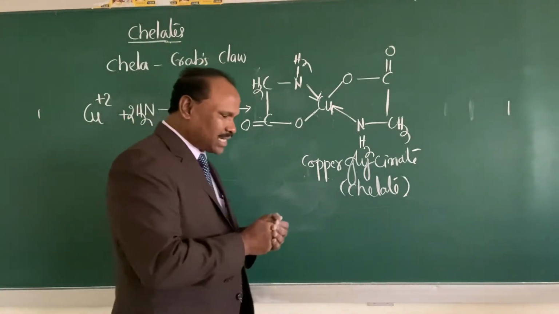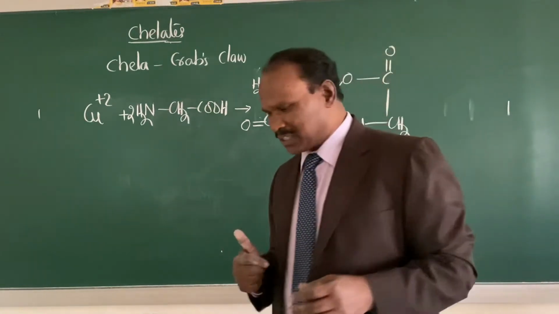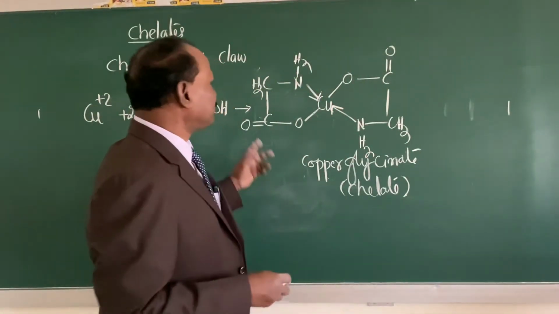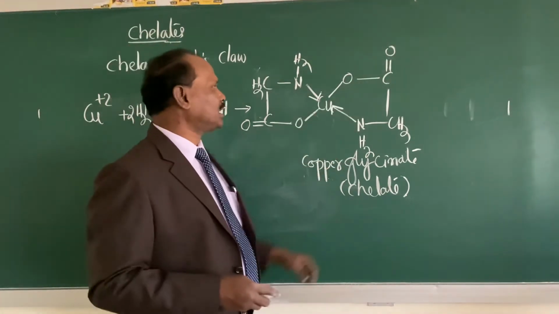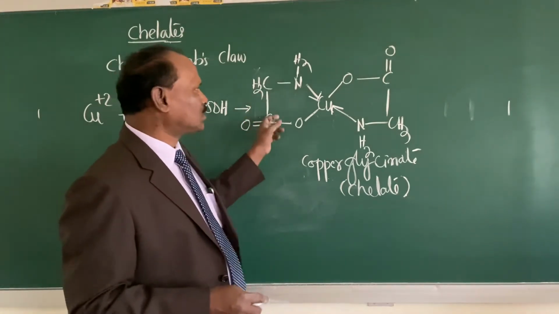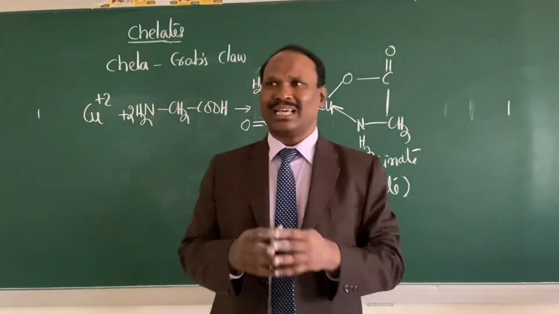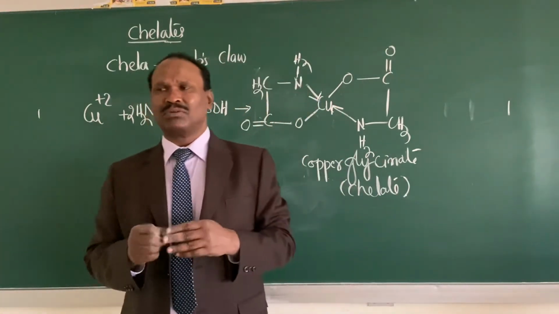Then another factor on which the formation of a chelate complex depends is if there are double bonds. So here there is a double bond, here there is a double bond. If this double bond is moving throughout the ring, that we say resonance. We say benzene is a highly stable compound because it is having what?